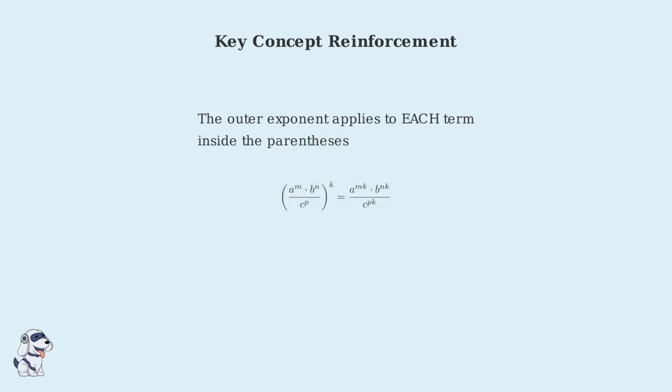Notice how the outer exponent k multiplies with each individual exponent inside the fraction. The exponent k distributes to every term. A to the m becomes a to the mk, b to the n becomes b to the nk, and c to the p becomes c to the pk. This distribution is the heart of the power of a quotient rule.